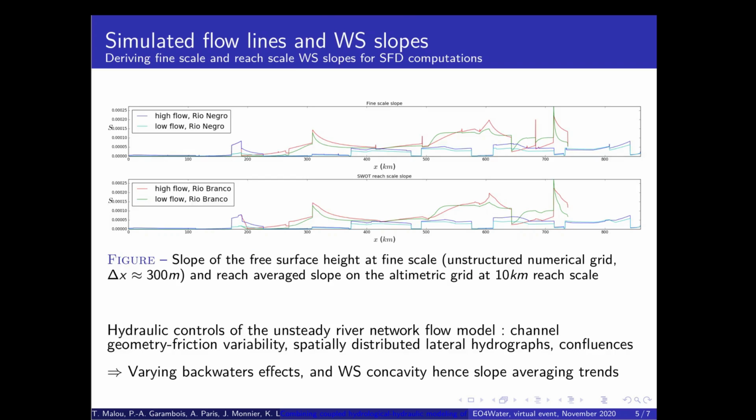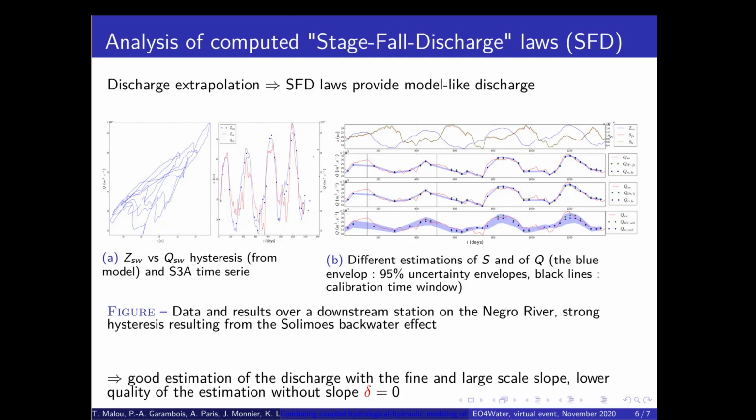Hysteresis in varying backwater implies that the estimation of the slope and its scale may be important to estimate discharge. The large-scale slope is averaged over 10 km reaches inside the altimetric grid to be consistent with the scale of the estimation of the future mission SWOT. The calibration of the SFD parameters implies that the discharge computed by the SFD law will be model-like discharge.